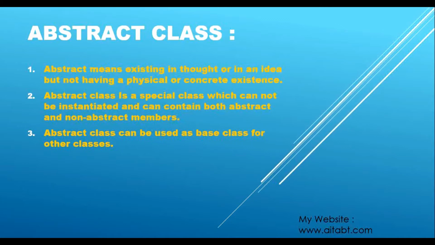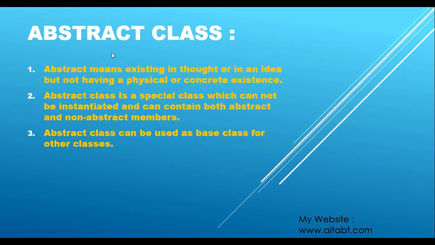Now in C# terms, we call a class abstract when we make that class abstract by providing the abstract keyword in front of that class. So that is nothing but an abstract class. From this definition, concrete is nothing but our normal classes. Classes which are not abstract are the concrete classes. Abstract class is one phenomenon, and the normal classes we have learned in the previous tutorial are the concrete classes.